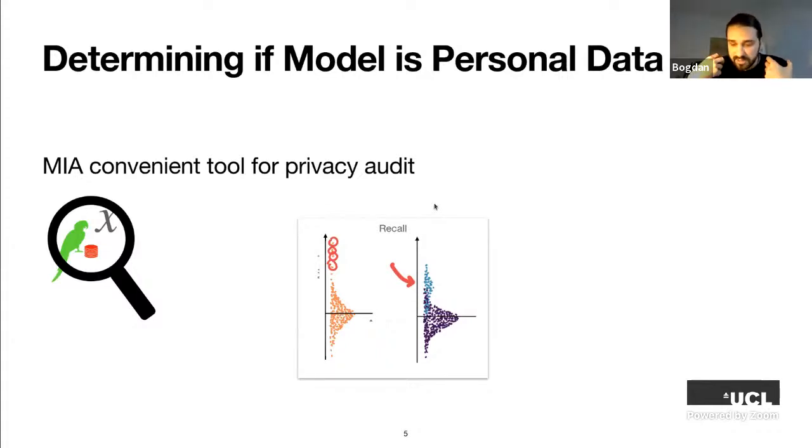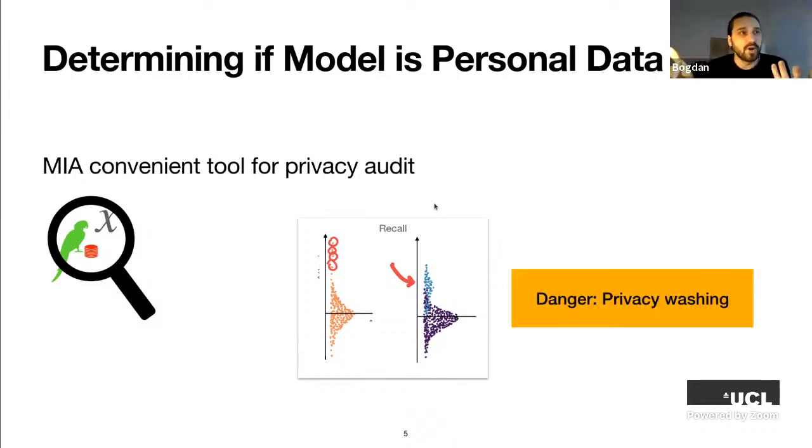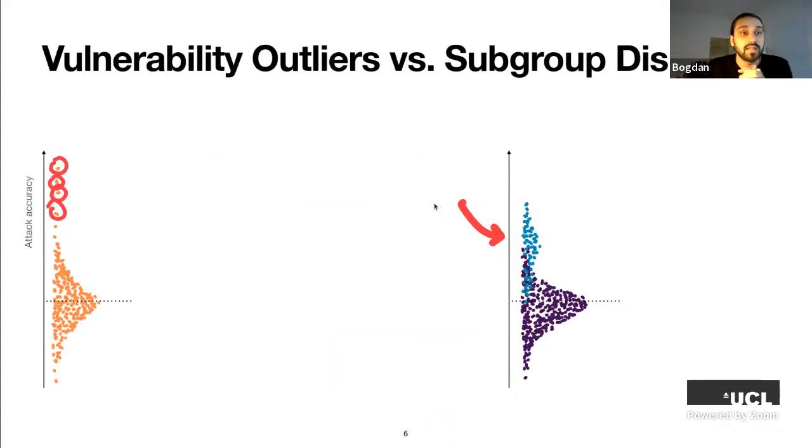And if we use standard approaches to report vulnerability to membership inference attacks, which are usually average-based, so average vulnerability or a similar measure, then we run into the danger of, let's say, privacy washing, in which we will say that the model is private, it's not vulnerable, but really there are some records or some groups which are actually vulnerable, right? And here the two settings are different, right?